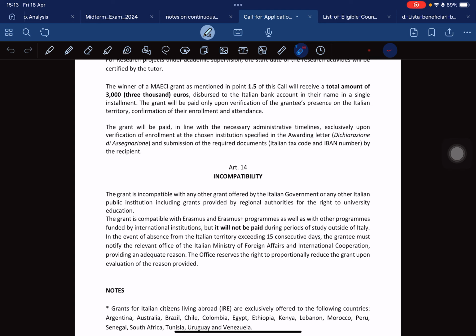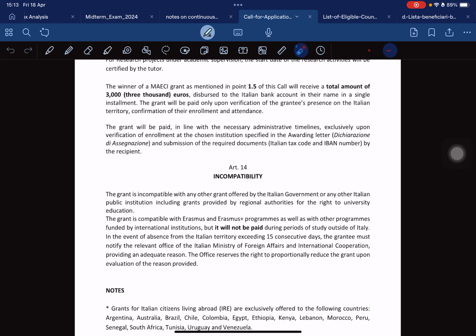The number of days you spend outside within the month will be calculated and then deducted from the monthly allowance. It is stated here, in the event of absence from the Italian territory exceeding 15 consecutive days, the grantee must notify the relevant office of the Italian Ministry of Foreign Affairs and International Cooperation, providing an adequate reason.